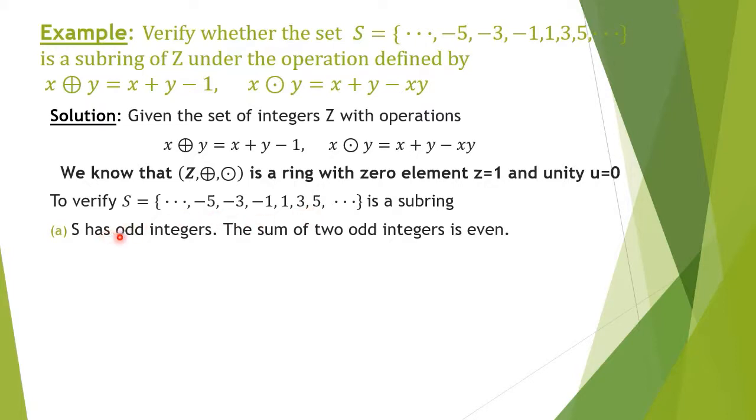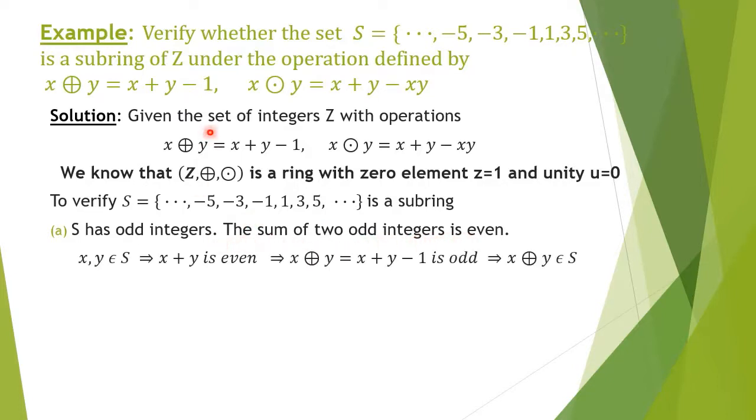Since this set S has odd integers only, the sum of two odd integers is even. So when you take x and y in S, then x plus y is even. So if x plus y is even, then x plus y minus 1 is odd. So this x plus y belongs to S. That is, this total result is an odd number, hence it belongs to S.